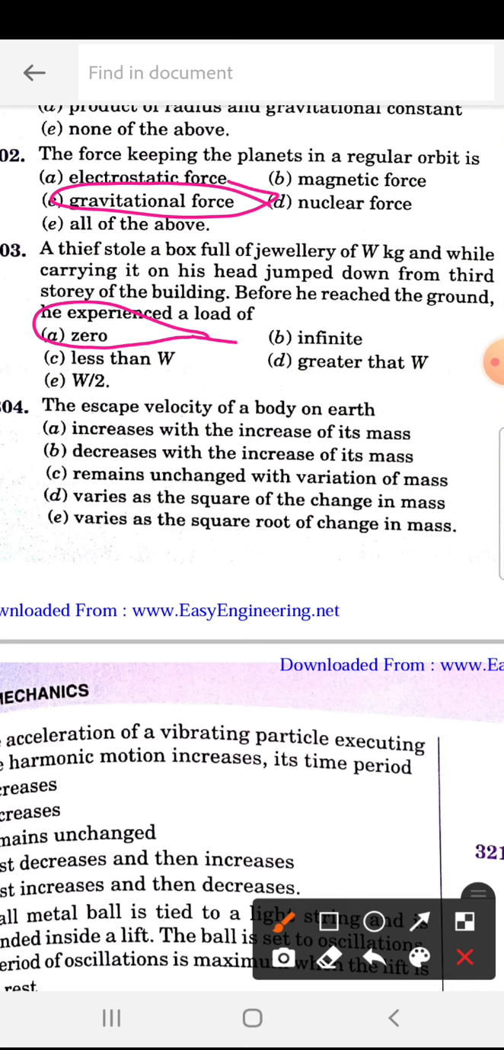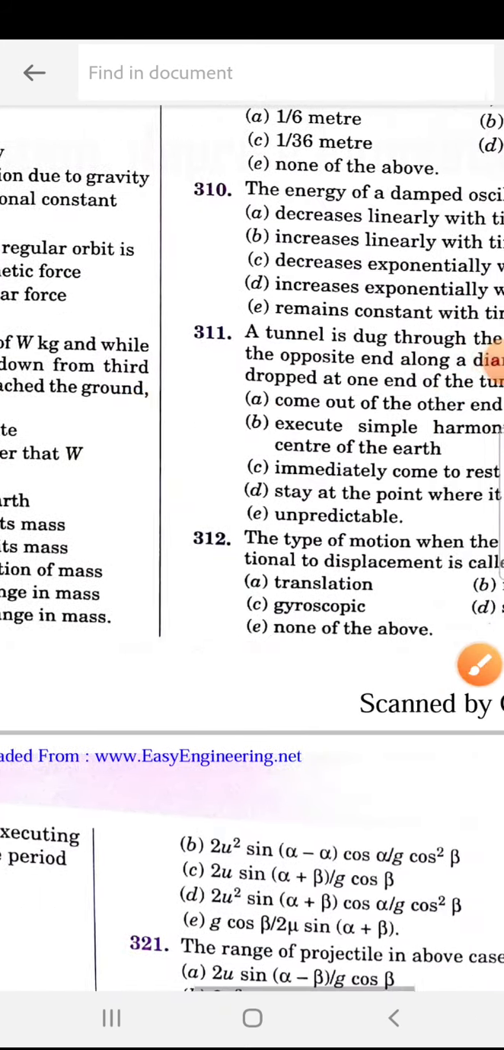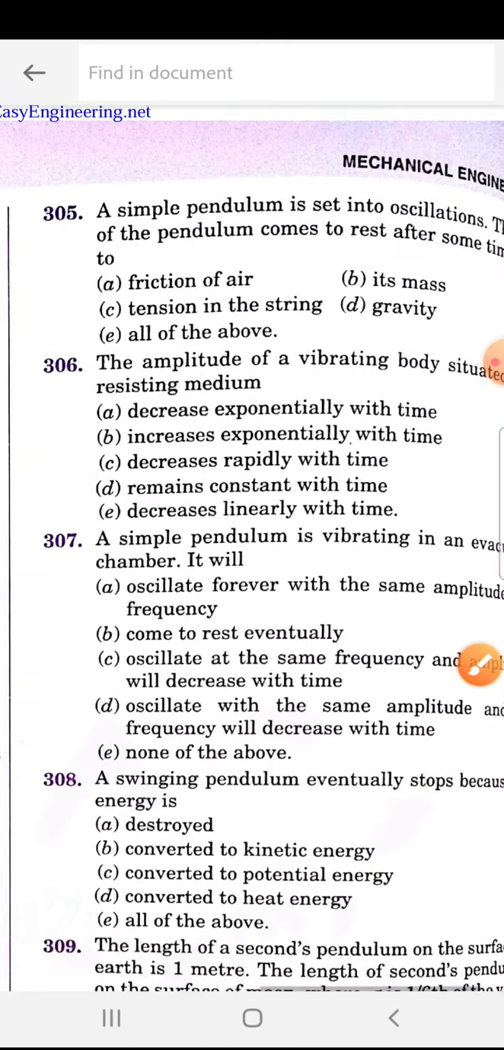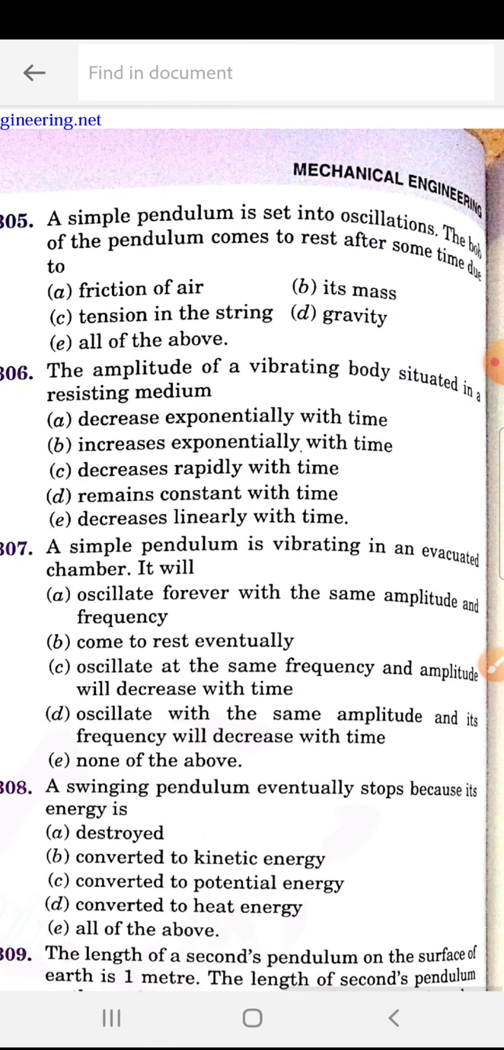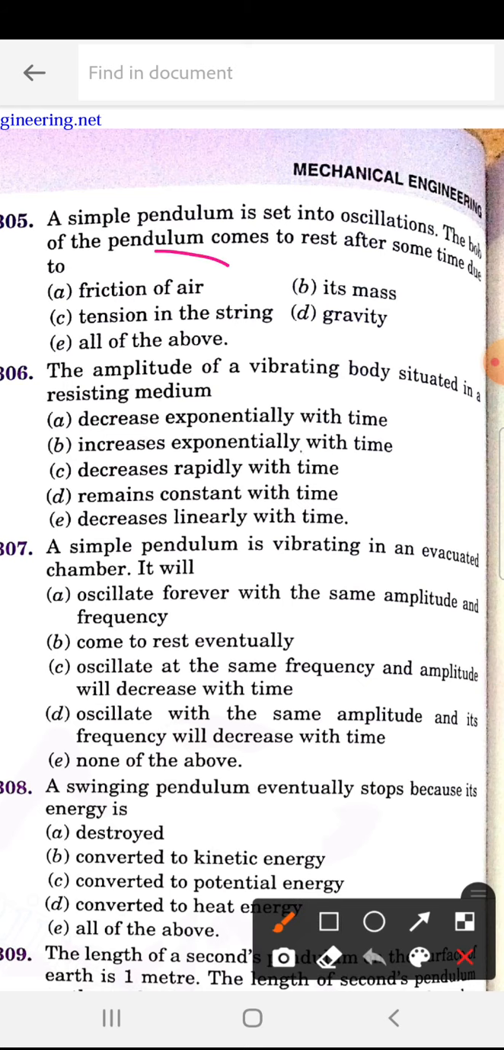The escape velocity of a body on earth remains unchanged with a variation of mass. Whatever the mass, the escape velocity will be constant. Next, 305. A simple pendulum is set into oscillation. The bob of the pendulum comes to rest after some time due to what? Friction of air. So A is the correct answer.